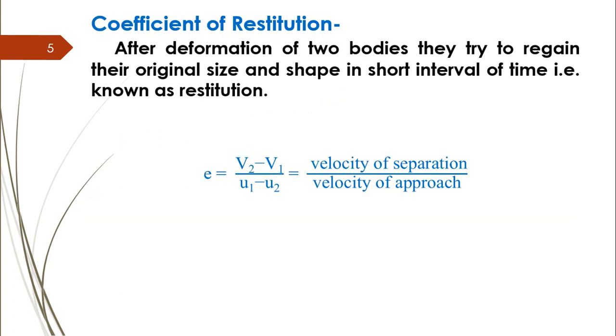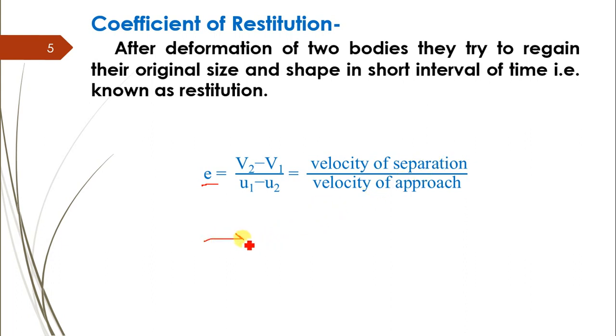Next, coefficient of restitution. After deformation of two bodies, they try to regain their original size and shape in a short interval of time, that is known as the restitution. And this restitution is measured in terms of a constant or a symbol E, that is the coefficient of restitution, which is equal to (v2 minus v1) divided by (u1 minus u2).